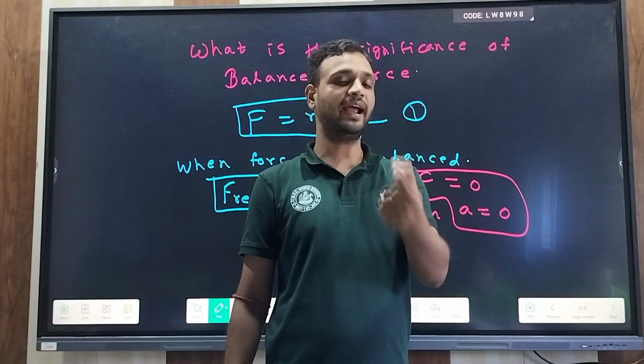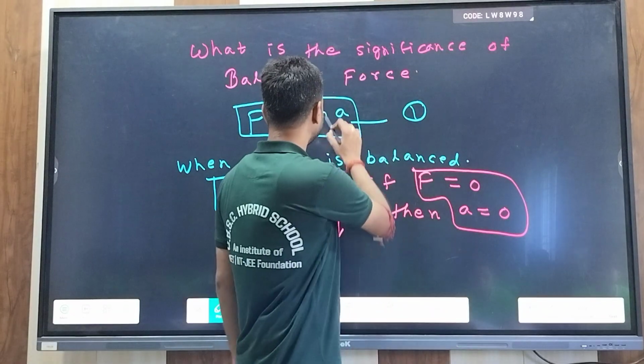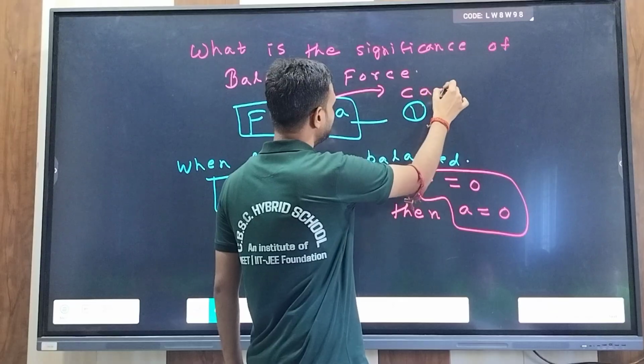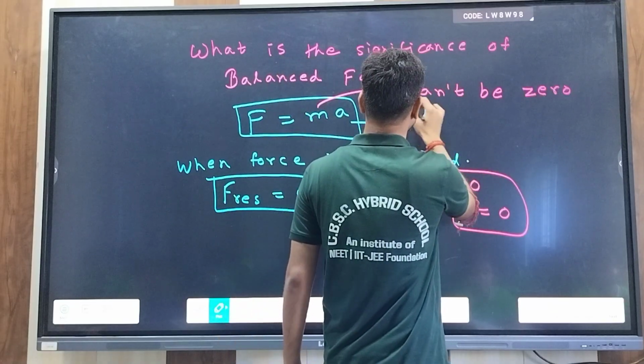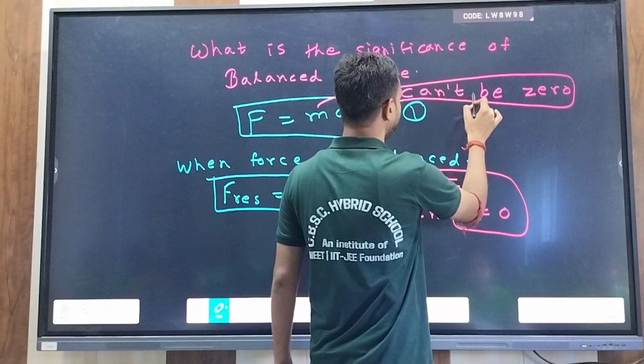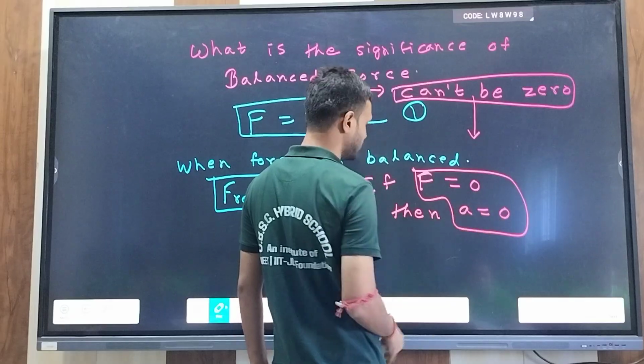Even a very small ant has little mass. In our case we are considering that mass cannot be zero.